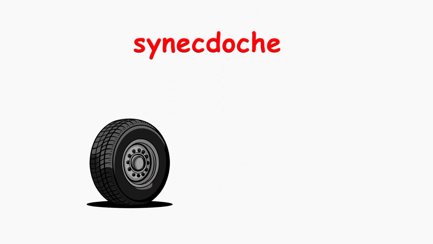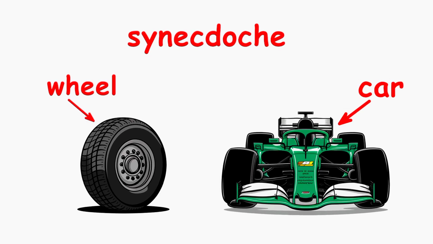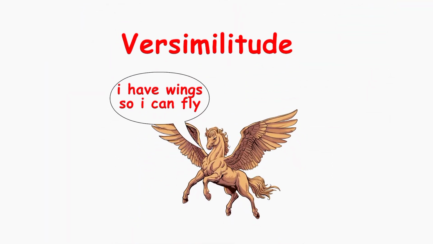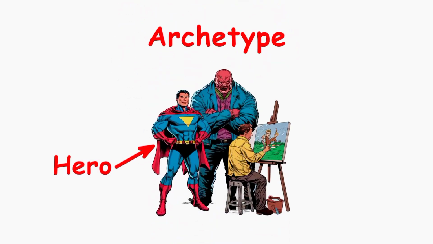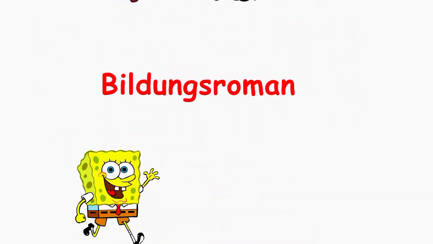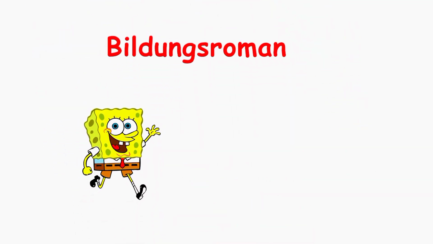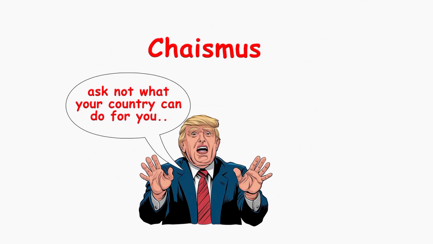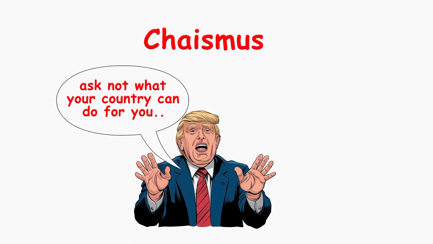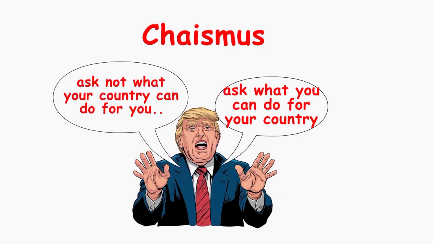Synecdoche, using a part to represent the whole. Saying wheels to mean a car is an example. Verisimilitude, making something seem real or true even in fiction. Archetype, a typical character, action, or situation that represents universal patterns of human nature. Bildungsroman, a story that follows a character's growth from youth to adulthood. Chiasmus, a phrase where the second part is balanced against the first, but with the parts reversed. Ask not what your country can do for you. Ask what you can do for your country.